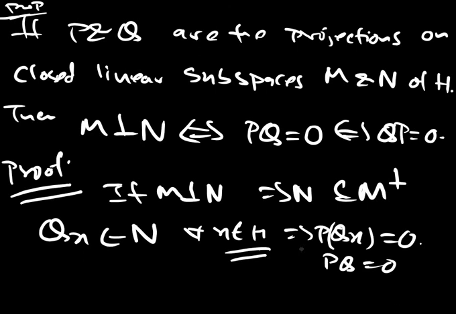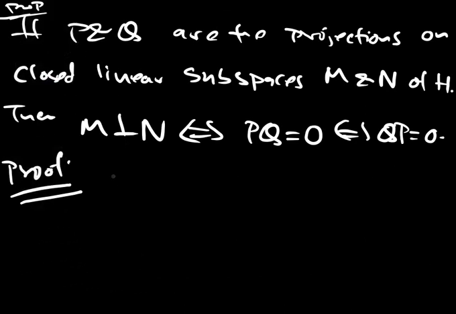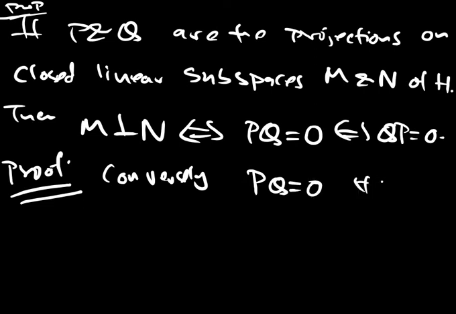Conversely, if PQ is equal to 0, then for all x belonging to N, what do we have?